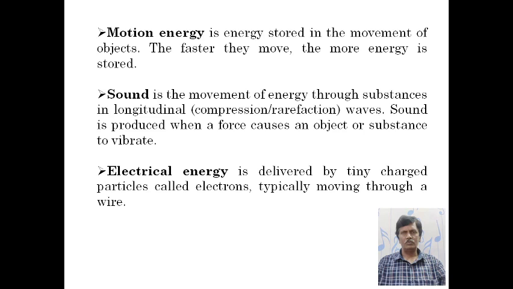This electricity flows through a typical wire, copper wire. Through this copper wire, electrical energy will flow from the transformer to the bulb. The lighting of a bulb requires electrical energy.